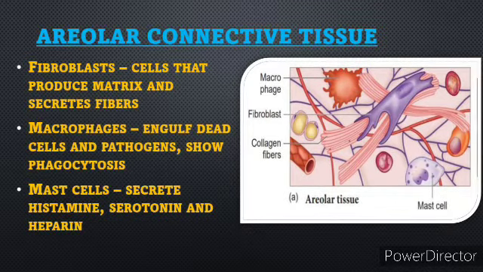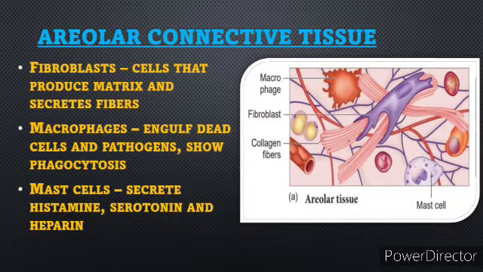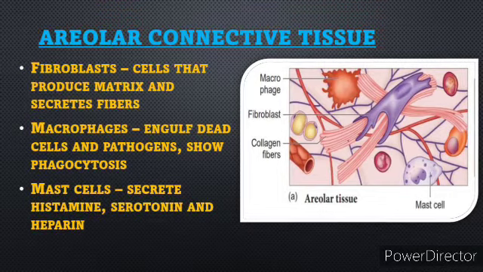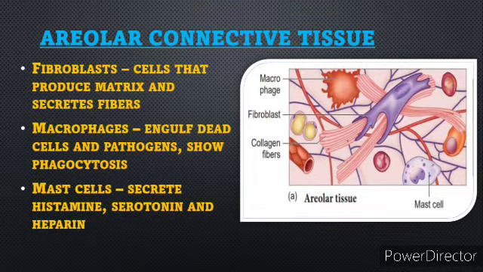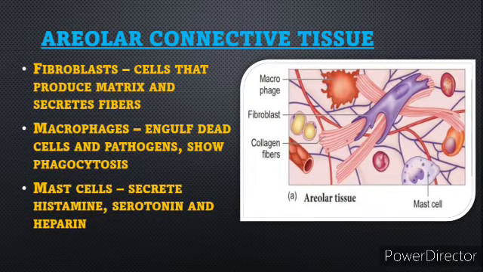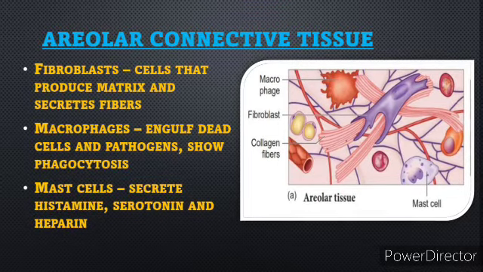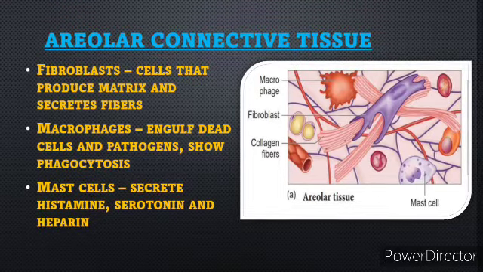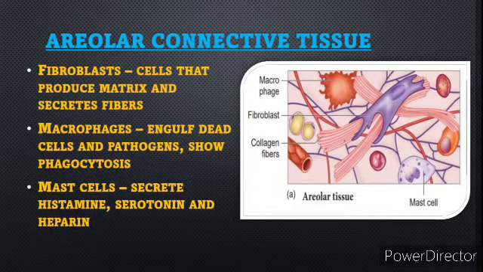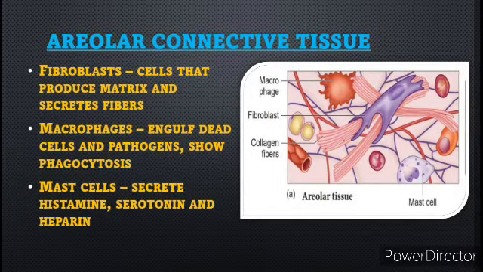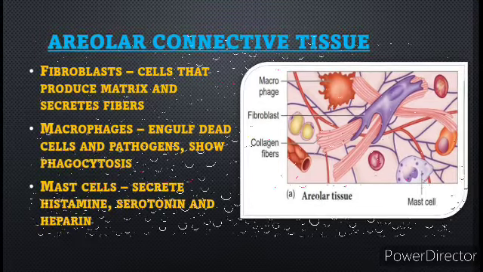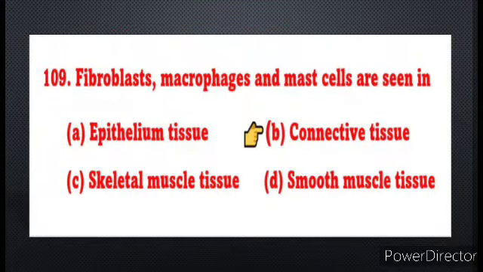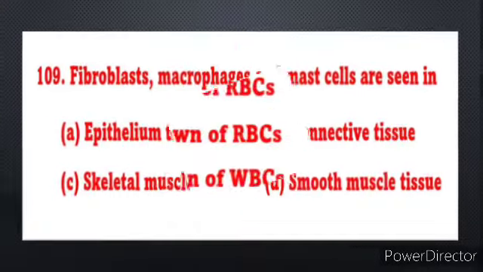Fibroblasts are the cells that produce matrix and secrete fibers. Macrophages engulf the dead cells and pathogens. That means phagocytosis. So these macrophages undergo phagocytosis. Mast cells secrete histamine, serotonin, heparin, etc. So these three cells are present in the connective tissue. The answer is option B, connective tissue.